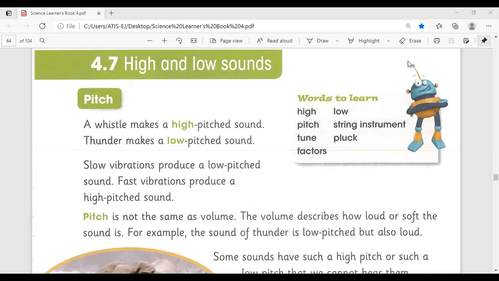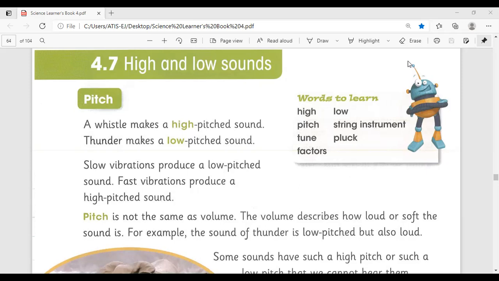So today our topic is high and low sounds. Key words: high, low, pitch, string instrument, tune, pluck, factors. Before I start the lesson, I would like to tell you the meaning of the words. High: a high pitched sound like a scream. Low: a low pitched sound like a growl.